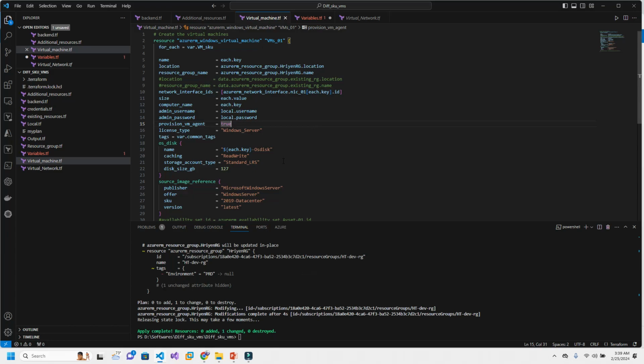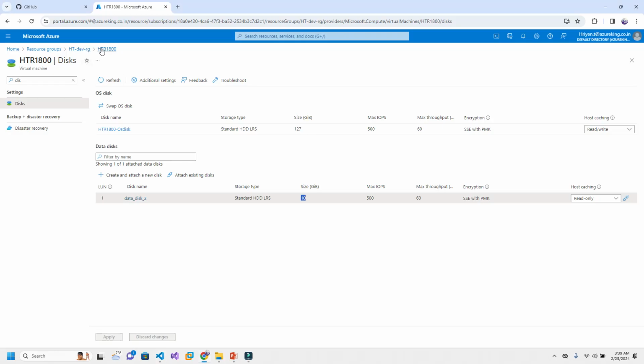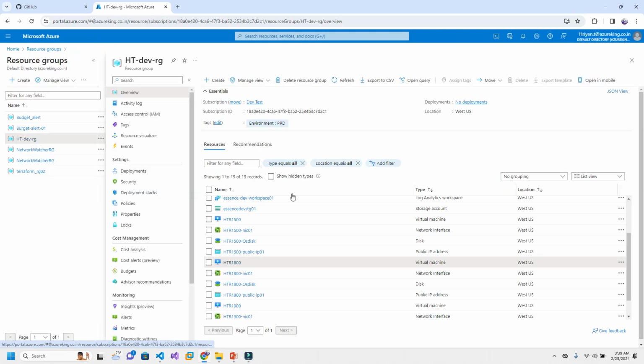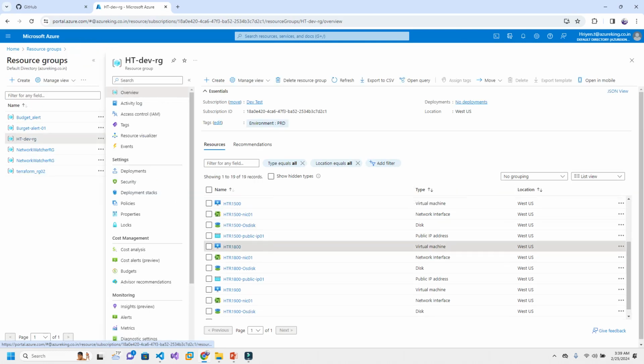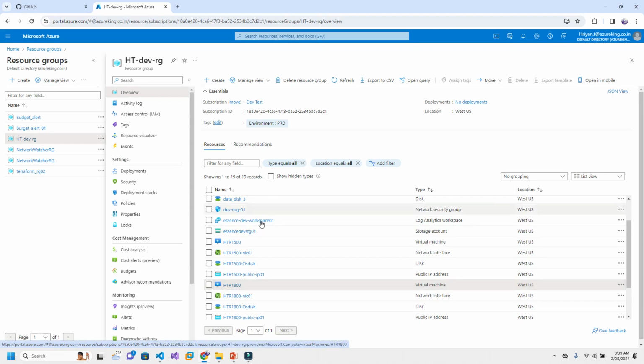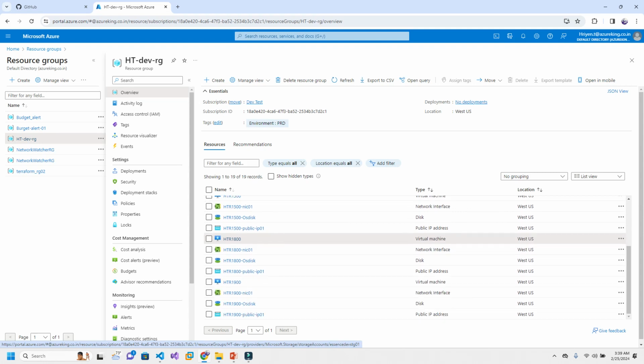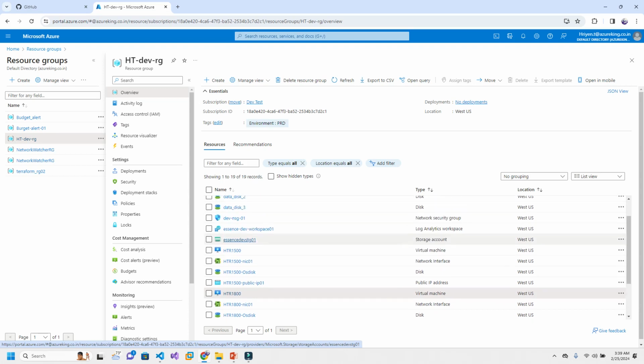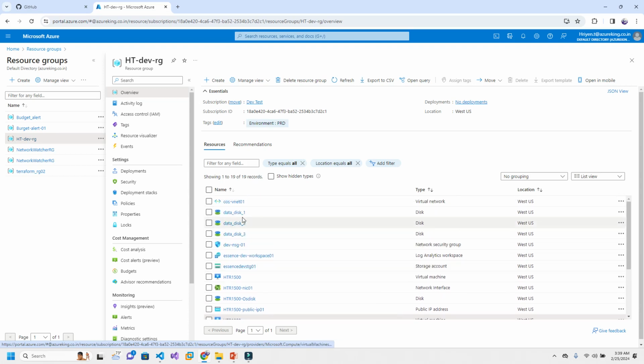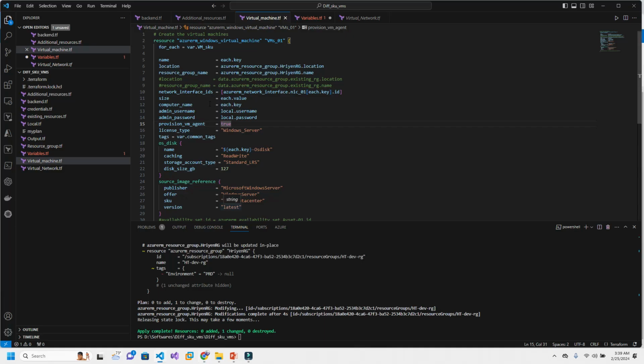All right. So next, what can we do? Next I will just show you one more. You can see others as well, like you can have a storage account also. I got that created. Then we have the public IP, NIC card, everything. So basically, whatever you define in your configurations will be deployed. So now we have successfully deployed whatever we defined in Terraform configurations.